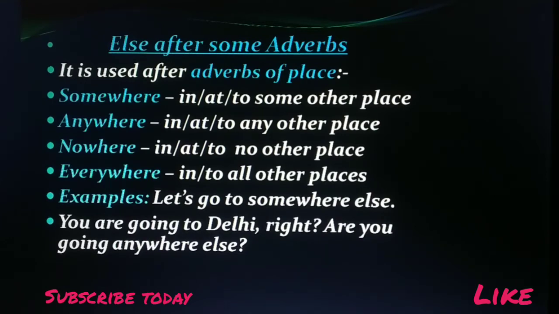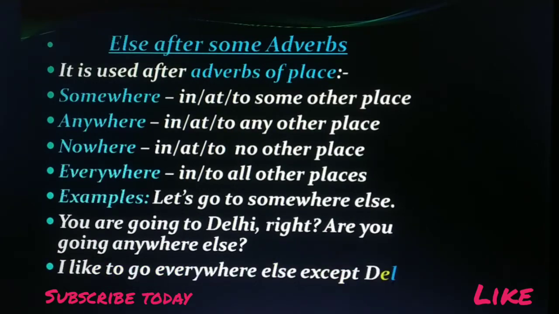Any other place? Are you going to any other place? So here anywhere else means any other place. I like to go everywhere else except Delhi. Here everywhere else means to all other places.